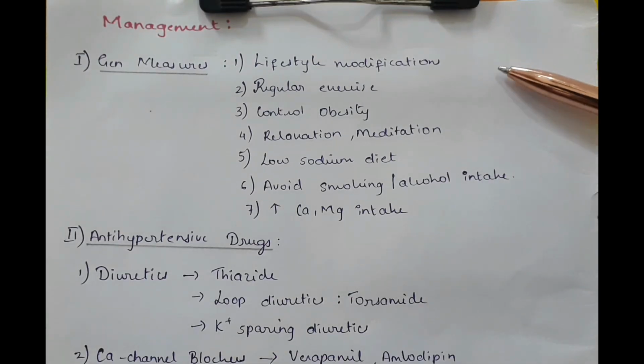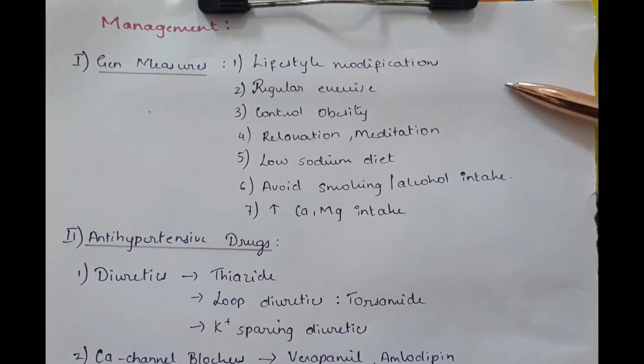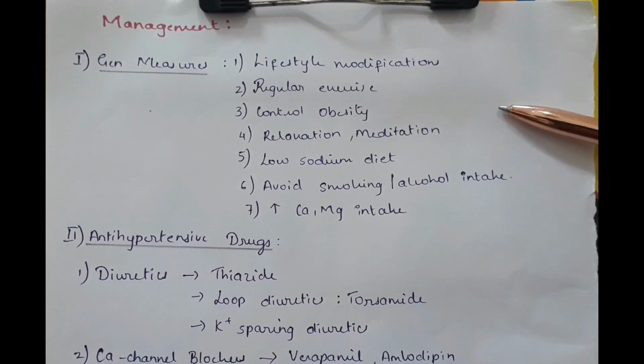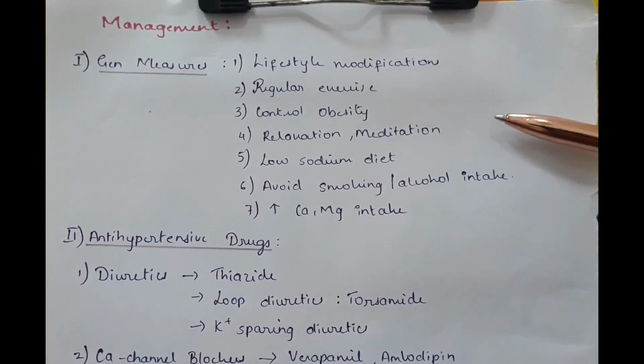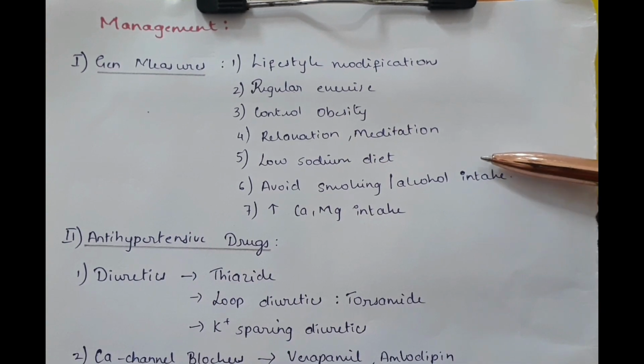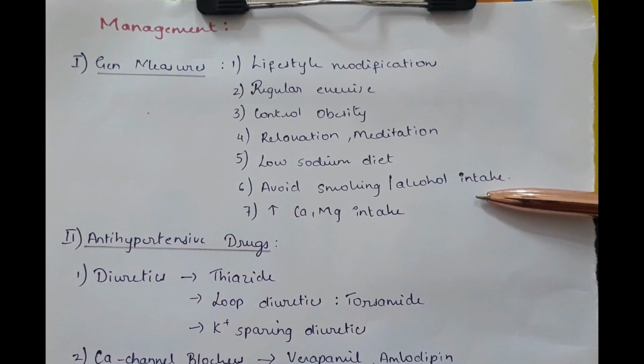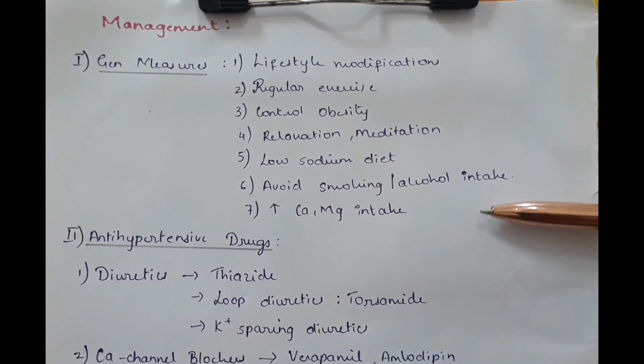Management for hypertension. General measures include lifestyle modifications, regular exercise, control obesity, relaxation and meditation techniques, have low sodium diet, avoid smoking and alcohol intake, increase the calcium and magnesium intake.